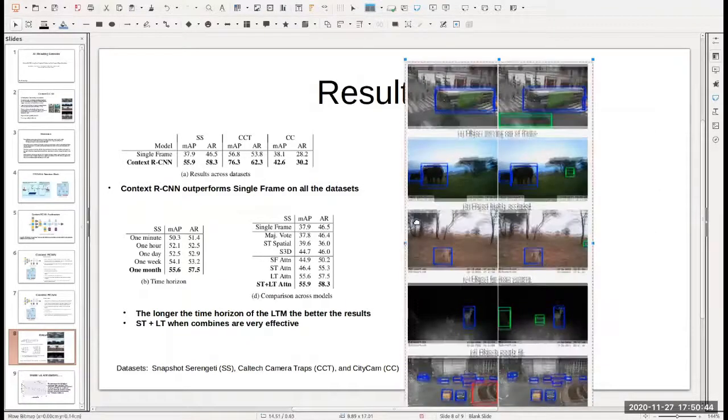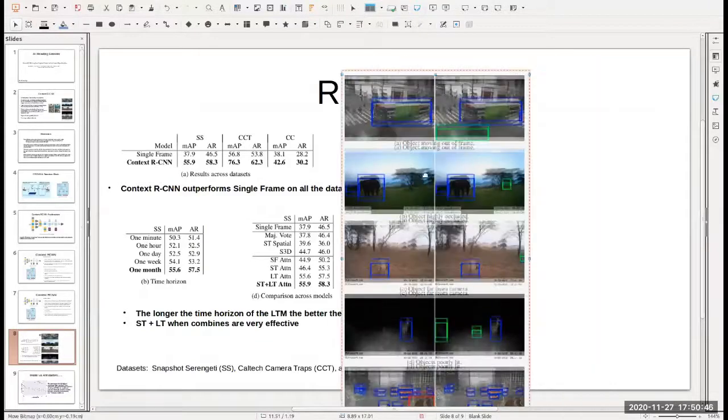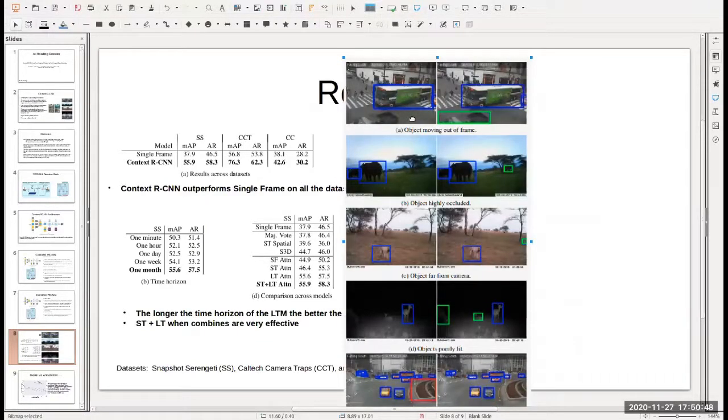So can you see these pictures? I know they might not be at high resolution, but on the left hand side is the single frame detection. On the right hand side is the context RCNN. Now if you look at the object moving out of the frame, this is the car which the single frame camera is not able to detect. But since the context RCNN has context from the past, it is able to detect the car which is just moving out of the frame.